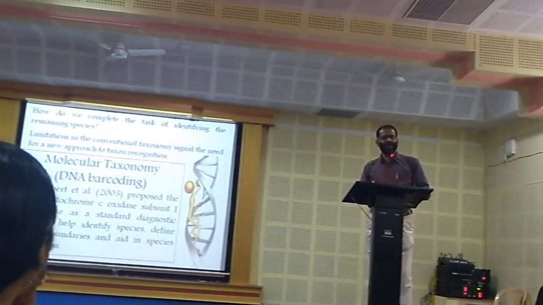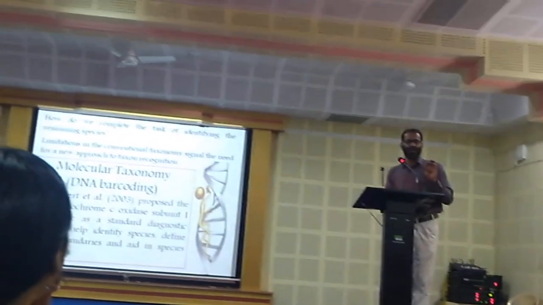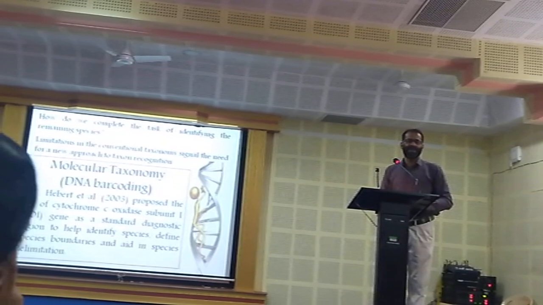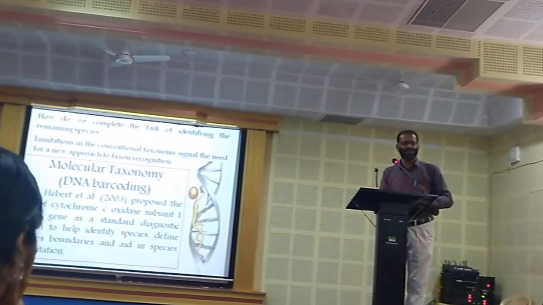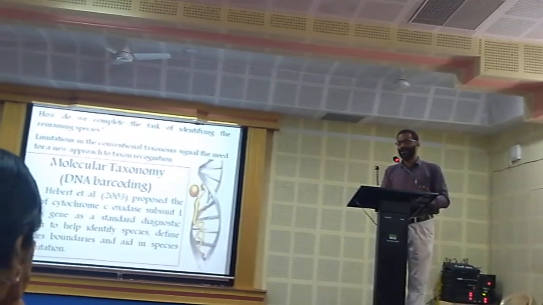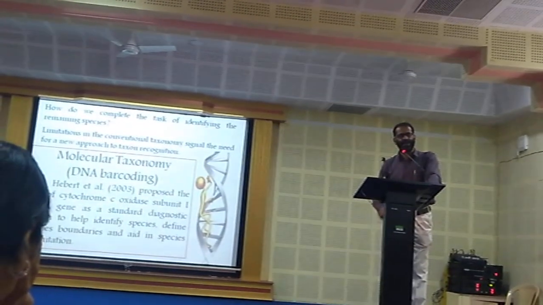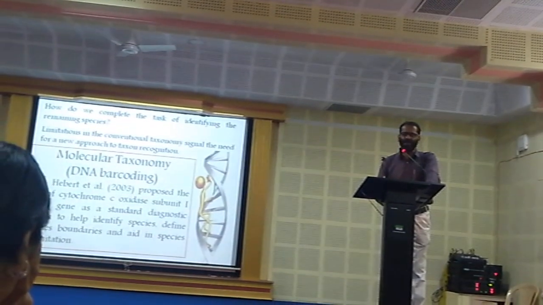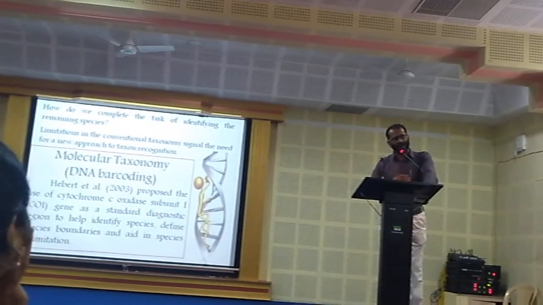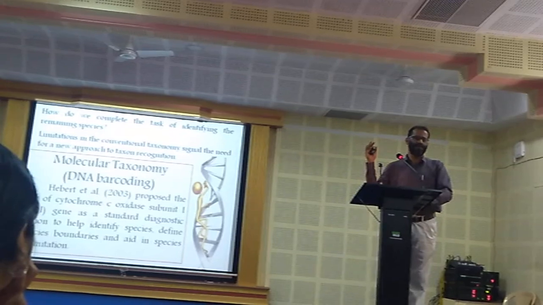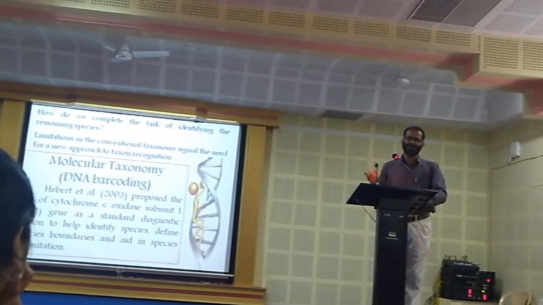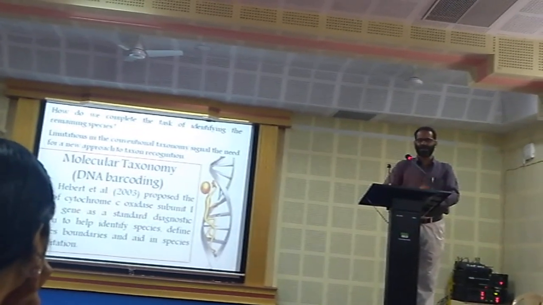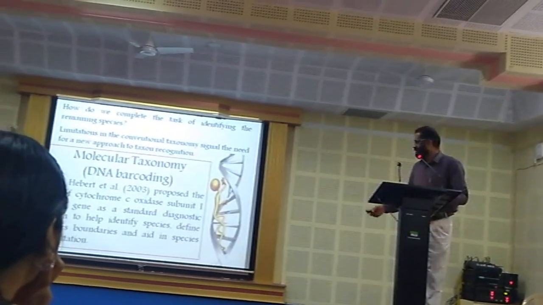He identified many species using a molecular marker gene, the cytochrome oxidase subunit 1 gene, which is present in the mitochondrial DNA, mtDNA. He used the mtDNA CO1 gene as a molecular marker to identify a variety of species, more than 1,000 species, 10,000 species, based on a single molecular marker gene. This is molecular taxonomy.